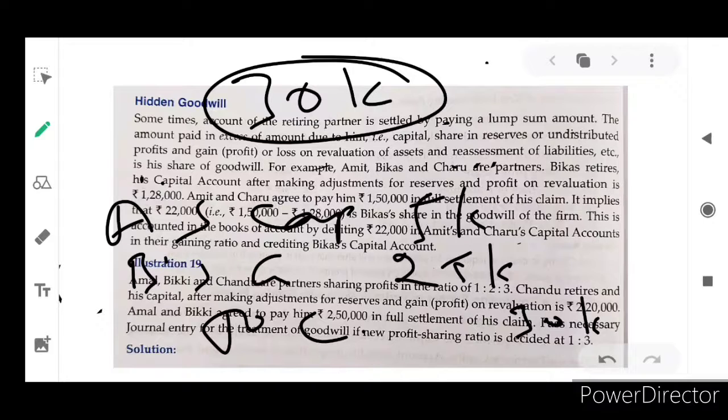And in the calculation of goodwill also, whether it is the average profit, normal profit or super profit method, or the capitalization method. You have to be very clear in the concepts, and only then can you prepare. So practice more and more problems. Don't hesitate to ask any doubts.